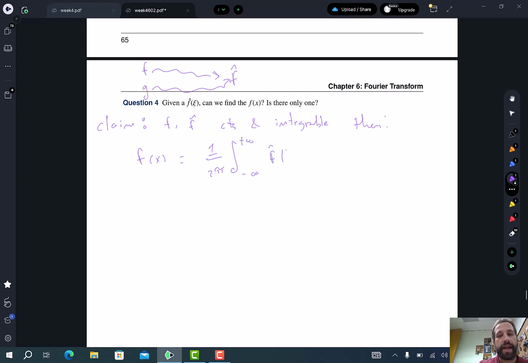We're integrating f hat, and the integration is in the c variable, e^(icx) dc.